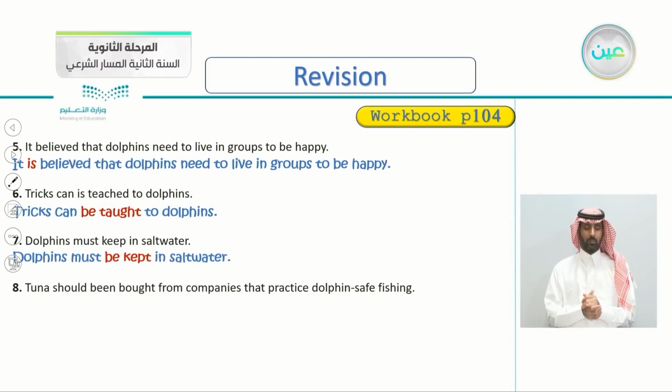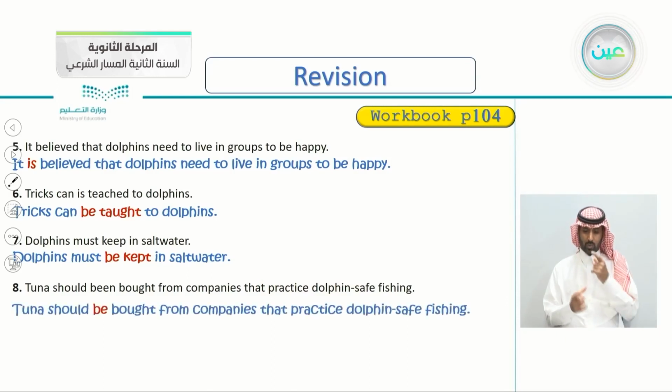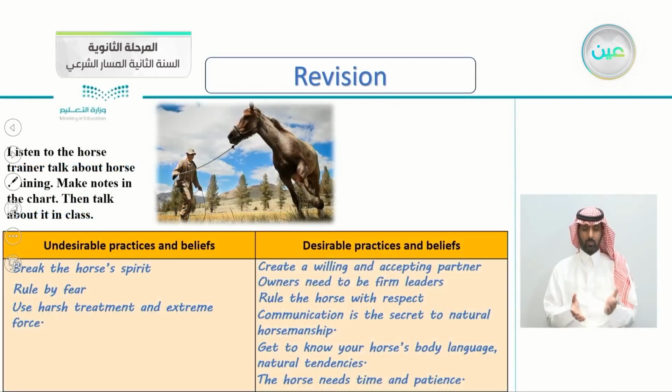Number 8, tuna should be bought from companies that practice dolphin safe fishing. So, very good. Tuna should be bought. Very good. And this is what we have taken previously in our listening.